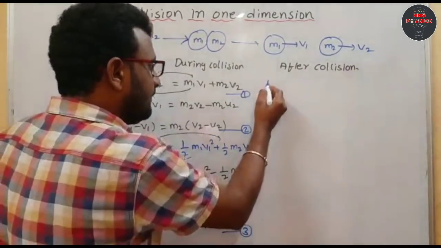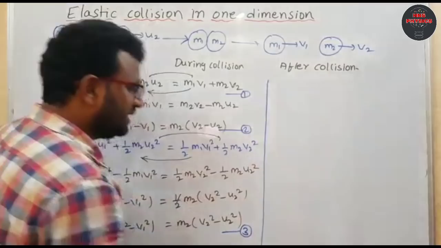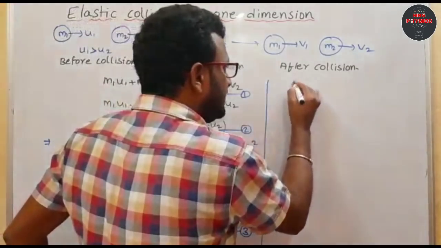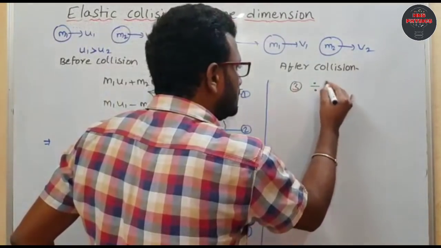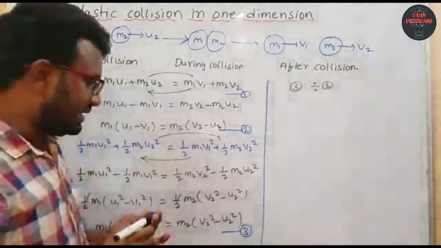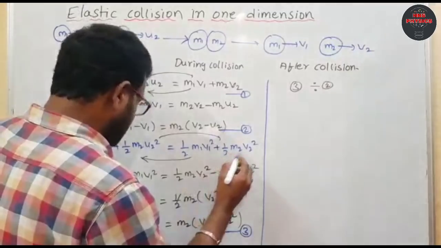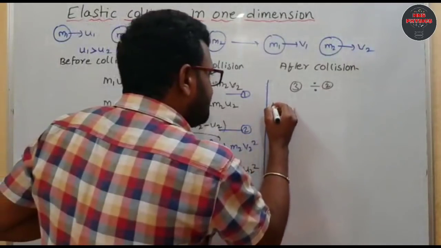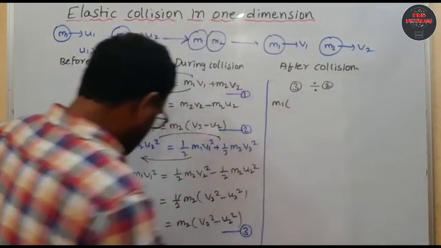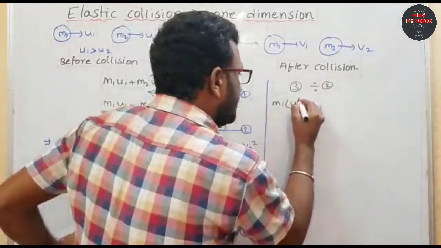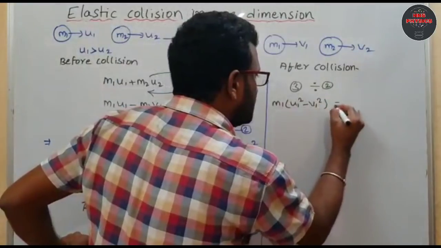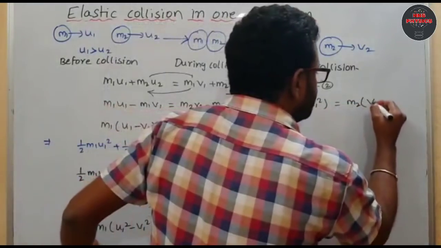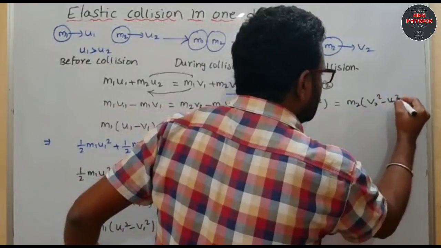Now you can do one thing: equation 3 by equation 2. What is equation 3? m1 into u1 square minus v1 square equal to m2 into v2 square minus u2 square.